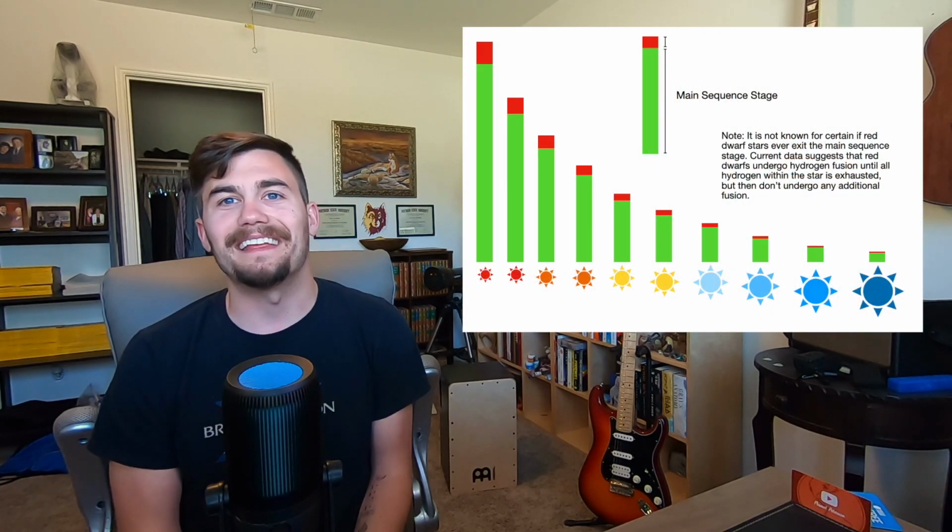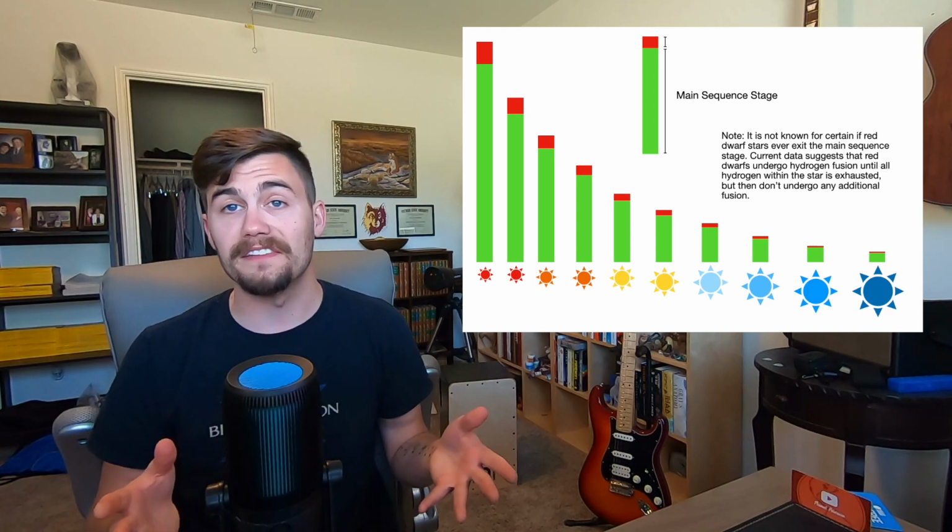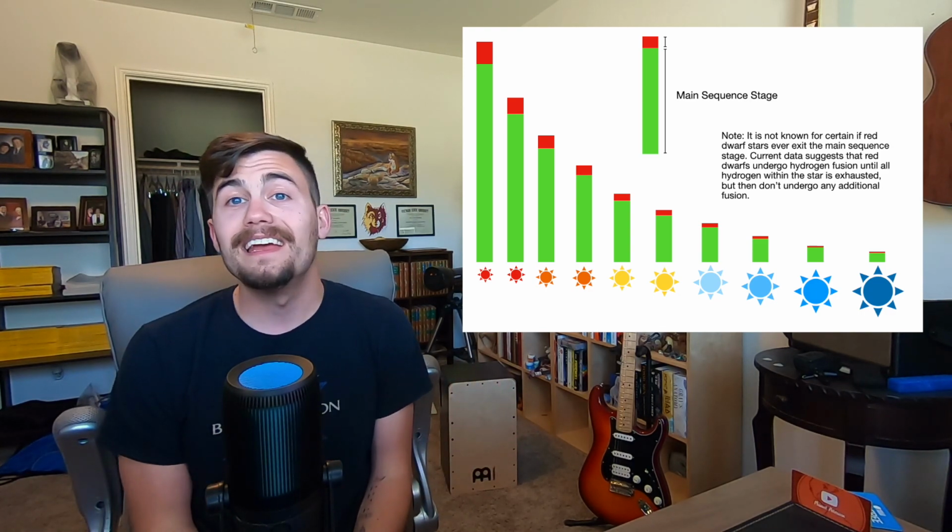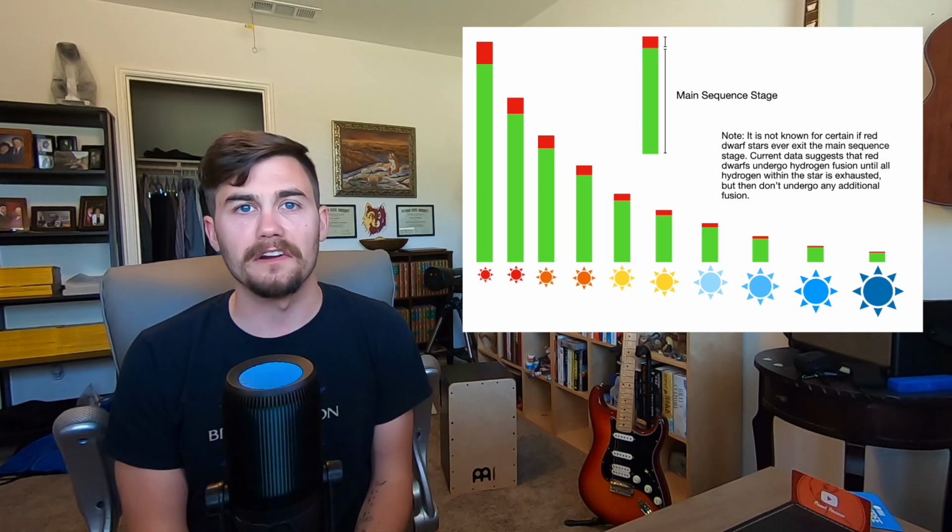The reasons why more massive stars use up all of their available fuel were discussed in the previous video if you want to check that out again. The point, again, is that even though the main sequence stage ranges in absolute time greatly between stars, it's always proportionately 90% of the star's life. And by life, I mean time spent undergoing nuclear fusion of some kind. When a star dies, whatever is left of it will continue existing for far, far longer than the time the star spent undergoing nuclear fusion. But part of the definition of a star is an object which undergoes fusion. So whatever happens after fusion stops doesn't count.